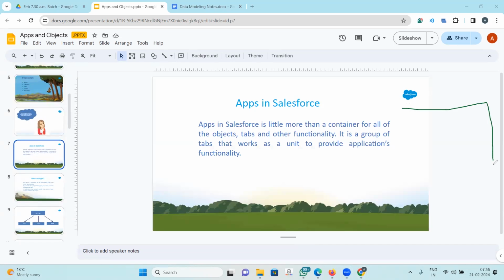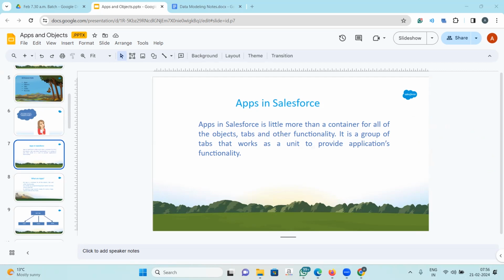This is my recruitment app. It's a big container here, right? It's got small objects. This is my positions object. This is my candidate object. This is my job application. So it contains all these objects, and these objects are linked together. We learn how to link all these objects together to make them one unit. So, in very simple layman terms, an app is nothing but a container that contains all these objects.